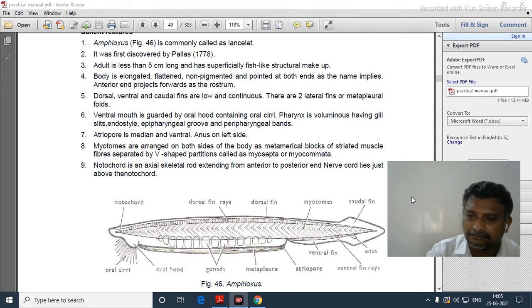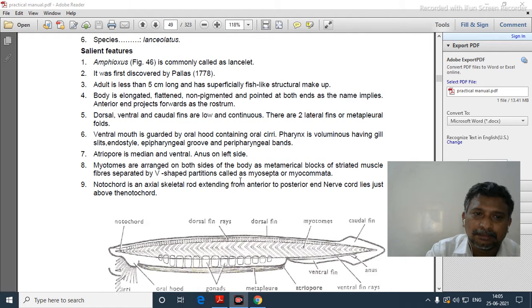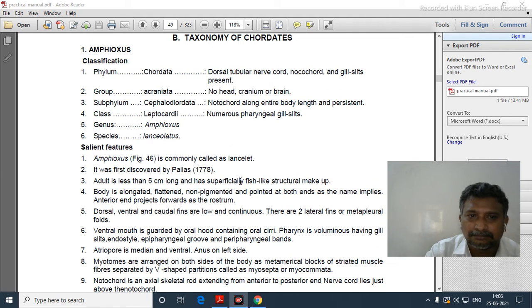So, from Urochordata onwards, we have to see some representative organisms from classes like fishes, amphibia, reptilia, aves, and mammals. Here, all of you now write down Amphioxus. Okay? Is it clearly visible?